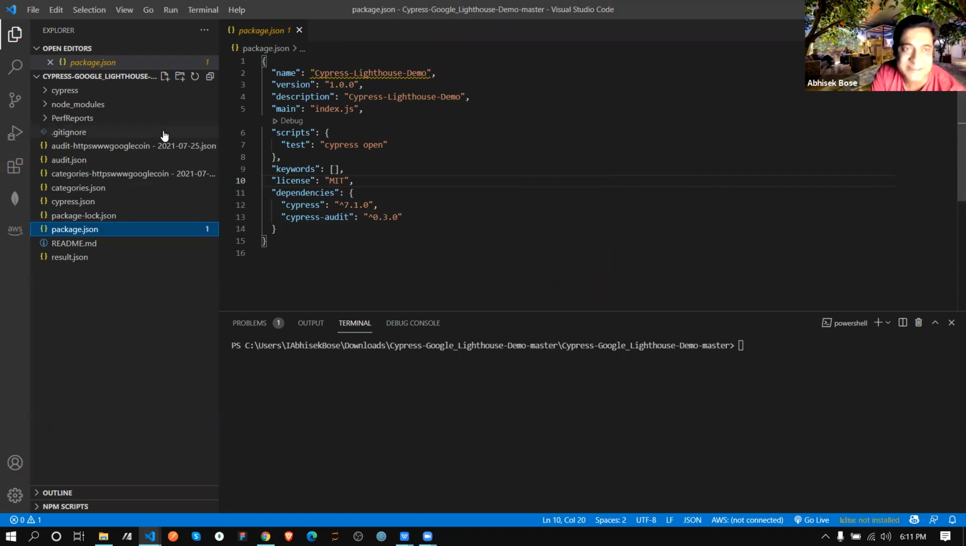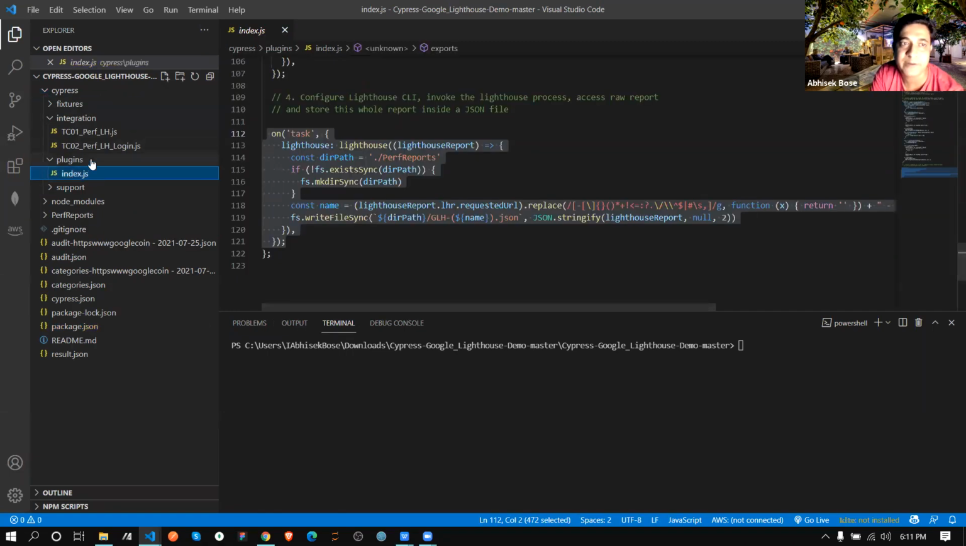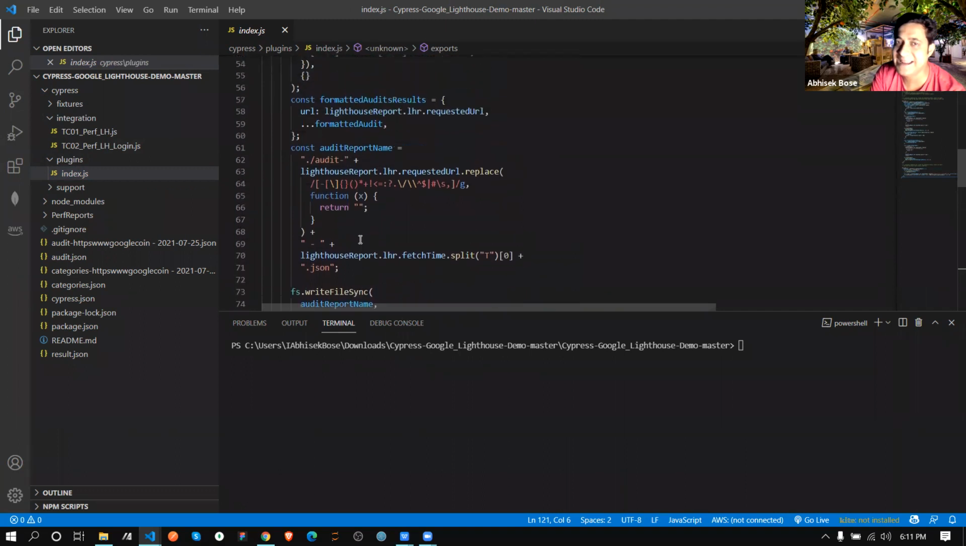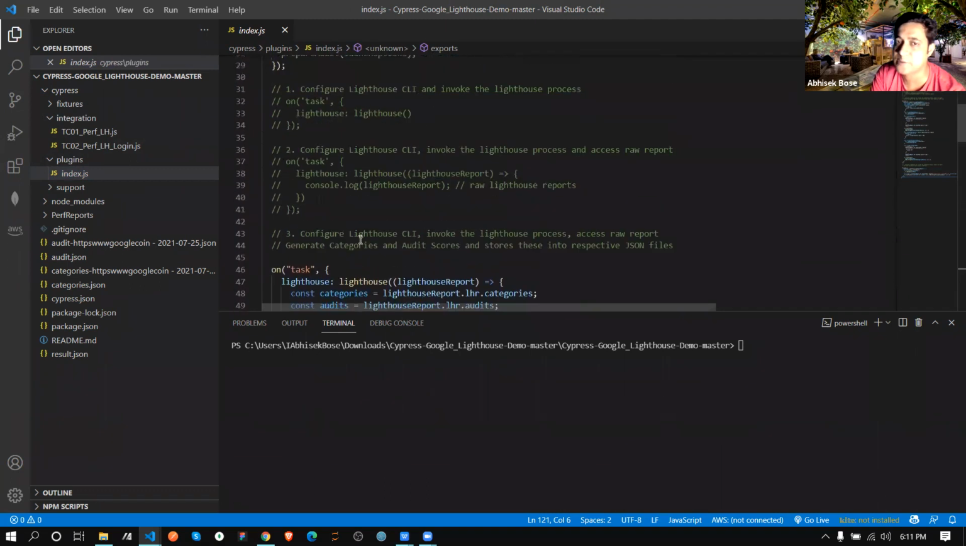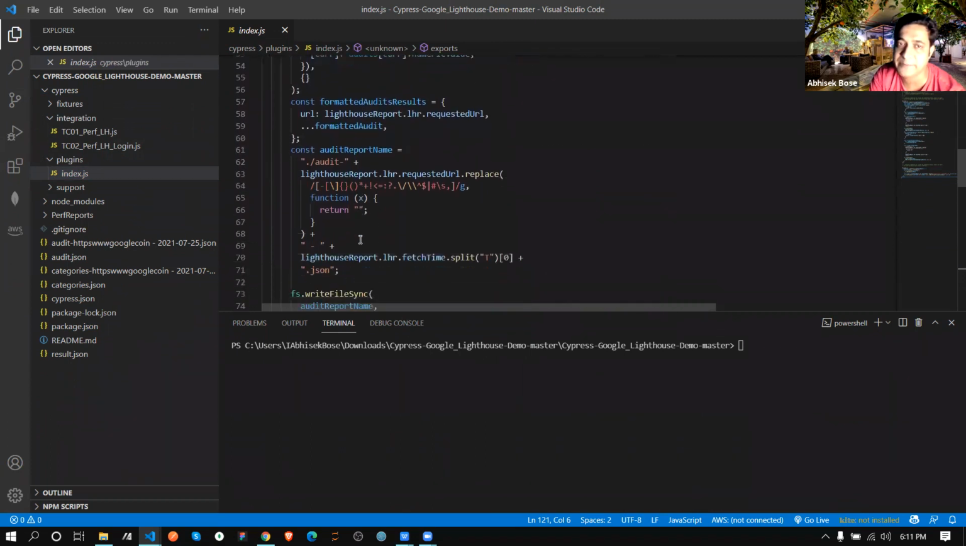Okay. Once done, as this is a package, correct? So I need to go to Cypress, then go to plugin. And over here, you don't need to understand anything, in this file. Just copy this file and paste it. Total file, just copy and paste.